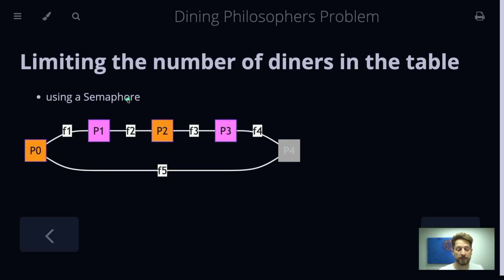And in our case, we will use a semaphore to make sure that at max n minus 1 philosophers get to eat. So in our case, with the 5 philosophers, we will only have 4 eating. And this way we can make sure that none of the philosophers is hungry. With this, we can see that the fourth one potentially, depends on how fast he is asking the semaphore, will not eat. But the ones with the index 3, 2, 1, and 0 will get to eat.